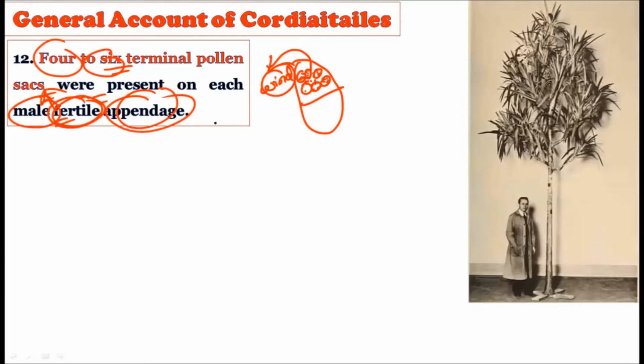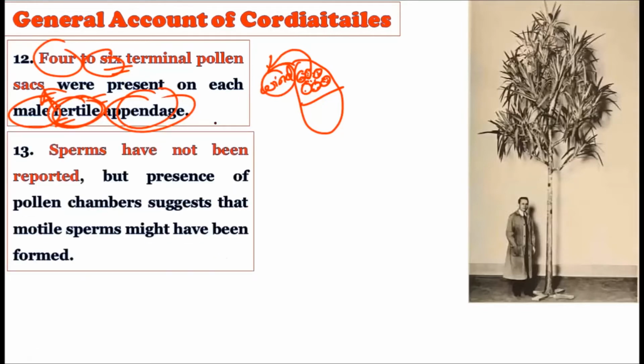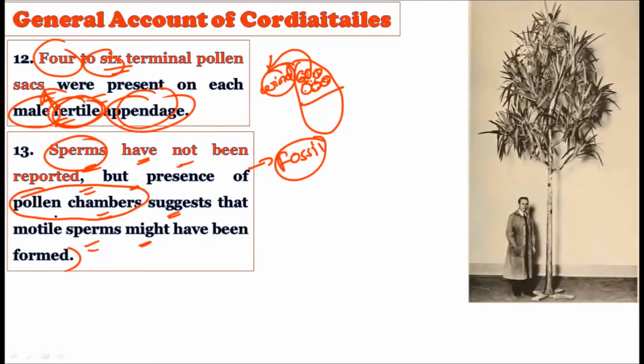So 4 to 6 terminal pollen sacs were present on the male fertile portions, while the sperms have not been reported, but the presence of the pollen chamber suggests that the motile sperm might have been formed. Now see, as we are dealing with the fossil record, we do not have the fossil record relating to the sperms which are created out of the pollen grains. But the presence of the pollen chamber itself suggests that there would be the formation of motile sperms. So even though we don't have the fossil record for the sperms of these particular plants, we still know that once there is a pollen chamber, this pollen chamber must have produced the motile sperms which can fertilize the egg.